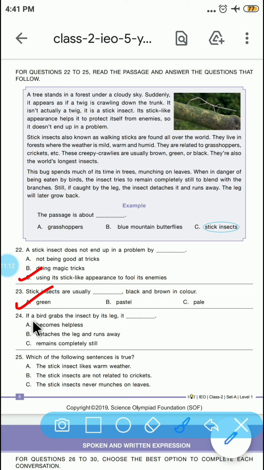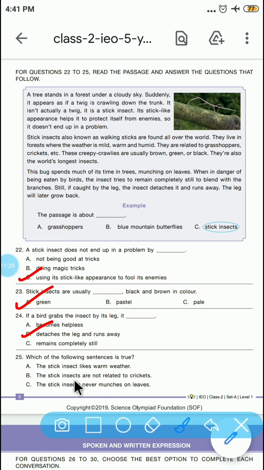If a bird grabs the insect by legs, it detaches the legs and runs away. The last question of this segment: which of the following sentences is true? The stick insect likes warm weather. The stick insects are related to crickets. The stick insects never munch on the leaves.